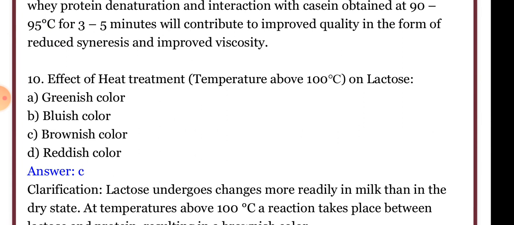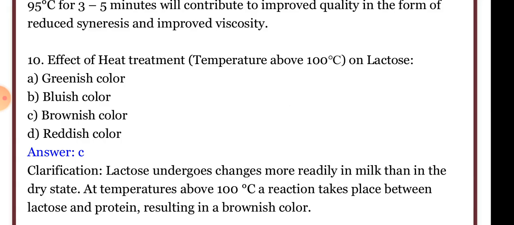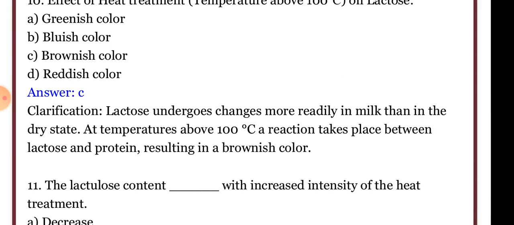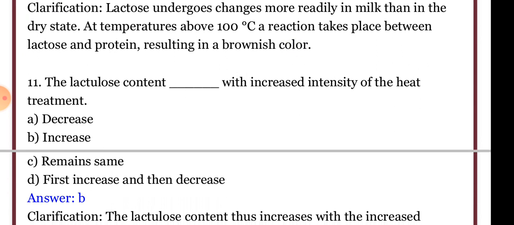Effect of heat treatment at a temperature above 100 degrees centigrade on lactose is a brownish color. The lactose changes its color to brownish. Lactose undergoes changes more readily in milk than in the dry state. At a temperature above 100 degrees centigrade, a reaction takes place between lactose and protein, resulting in a brownish color. The lactulose content increases with increased intensity of heat treatment.